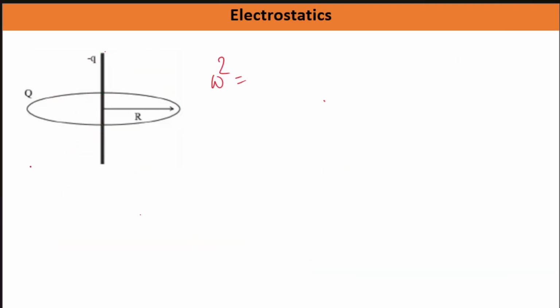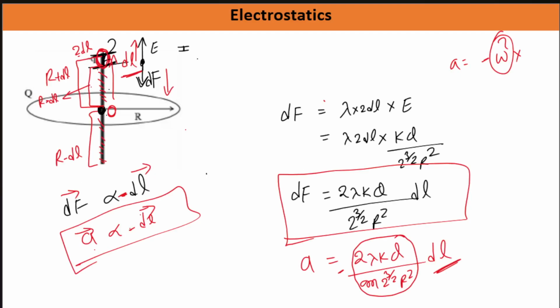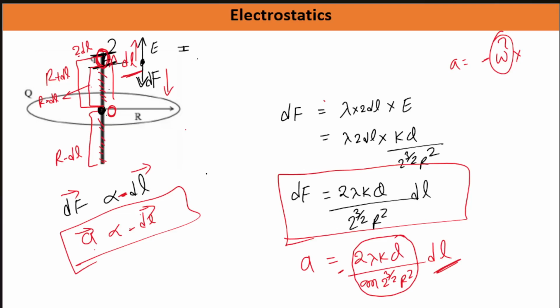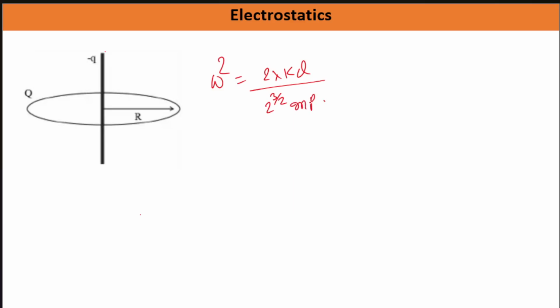Let us write it carefully. How much are we getting? 2 lambda kq divided by 2 to the power 3 by 2, and that is equal to how much? m r squared. Okay, so this is this. Now you try breaking everything. So 2 lambda, what will you write? Lambda was how much? That was q by 2r. So this is q divided by 2r. And then k will become how much? 1 upon 4 pi epsilon naught, and this was q divided by this is your 2 to the power 3 by 2 m r squared.